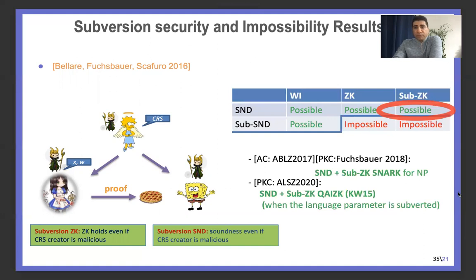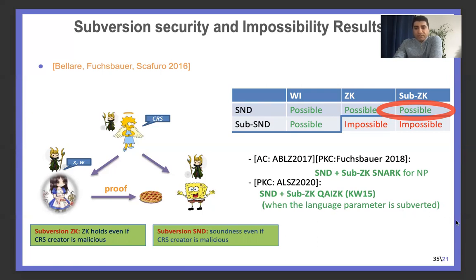Then they gave several impossibility and possibility results, the main one being that having both subversion soundness and subversion zero knowledge is impossible. But subversion zero knowledge together with soundness is possible, and this property was investigated for zk-SNARKs, or succinct non-interactive arguments of knowledge, in two works at Asiacrypt 17 and PKC 18. For quasi-adaptive NIZK, this was investigated by Abdolmaleki et al., who constructed subversion ZK QA-NIZK in a way that both the language parameter and the CRS are subverted.